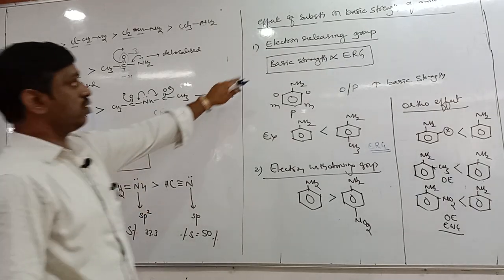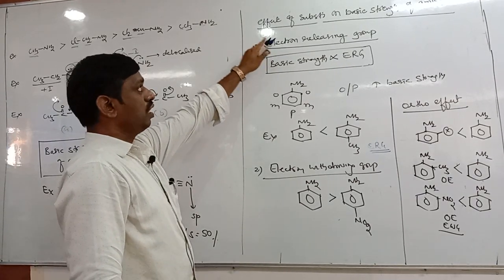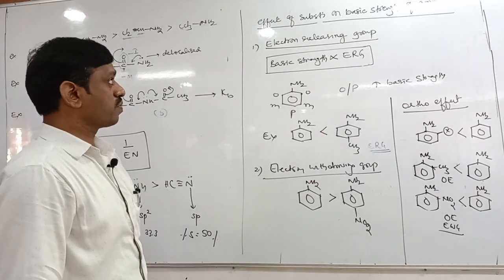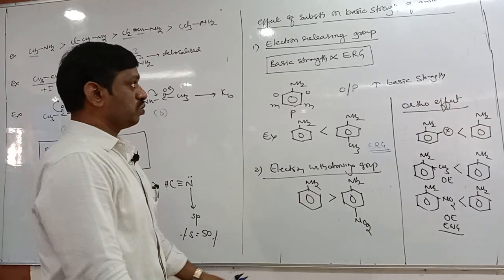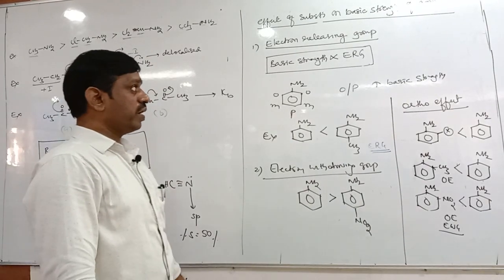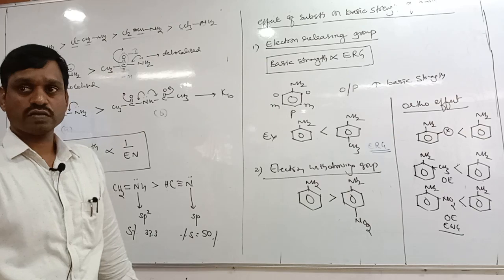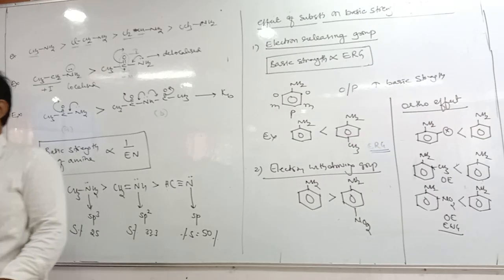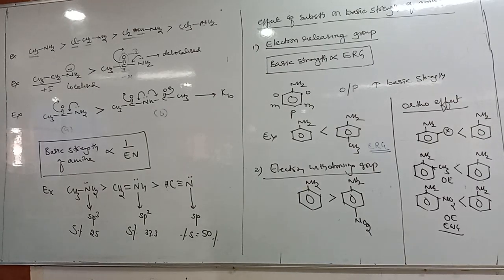So till here it is written, no? Effect of substituent on basic strength of aromatic amines. Electron releasing groups: the basic strength of amines increases when electron releasing group is present at which position?